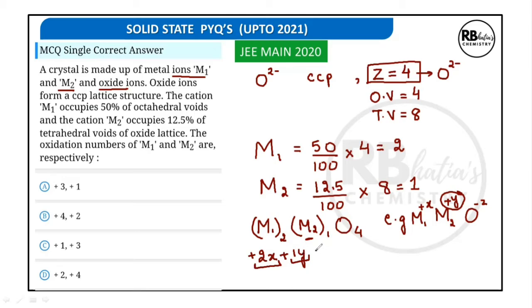So 2X plus 1Y should be equal to the total negative charge contributed by O4, which is going to be 8. Since 4 oxide ions, 4 into minus 2, is minus 8. So the total charge on the metal ions should be plus 8. So which out of these options is going to satisfy a charge of plus 8? The last option, option D, that is plus 2 into 2 plus 4, is going to make it plus 8. Hence, D is the right option.